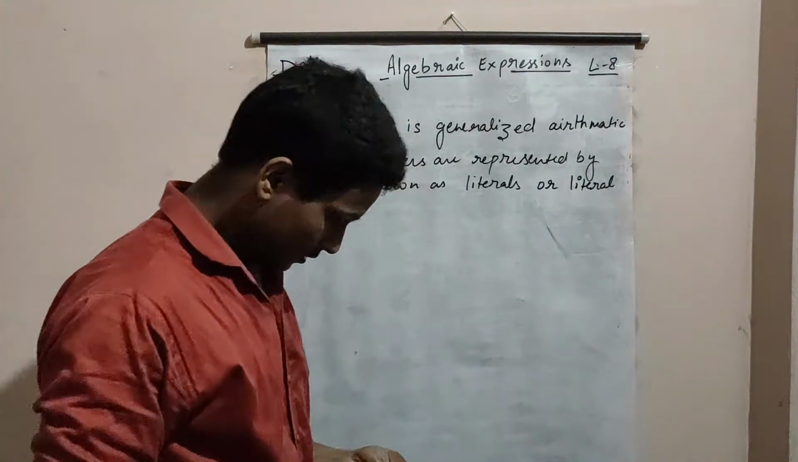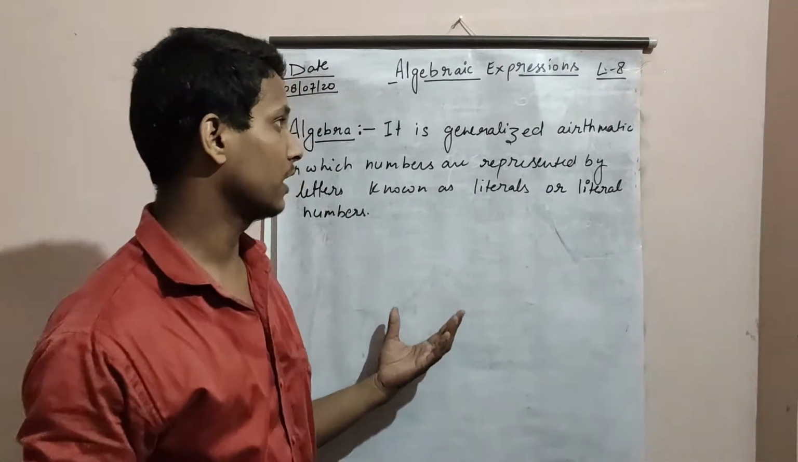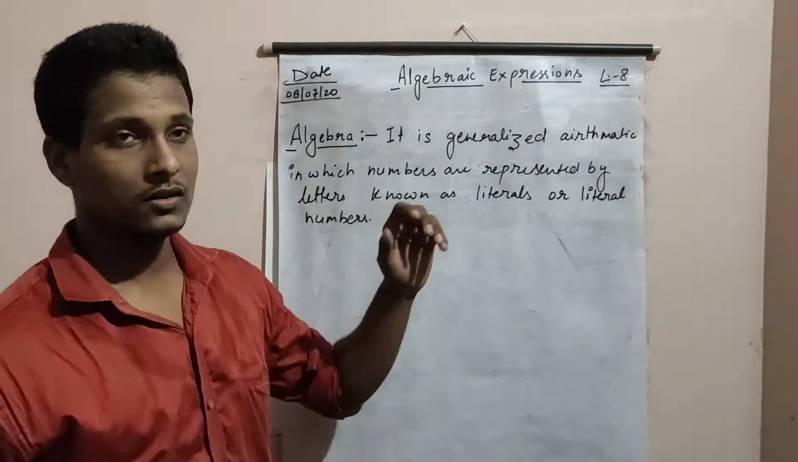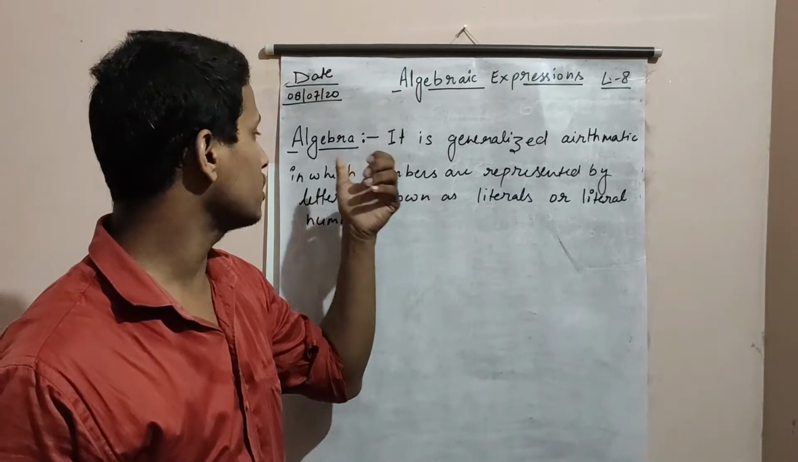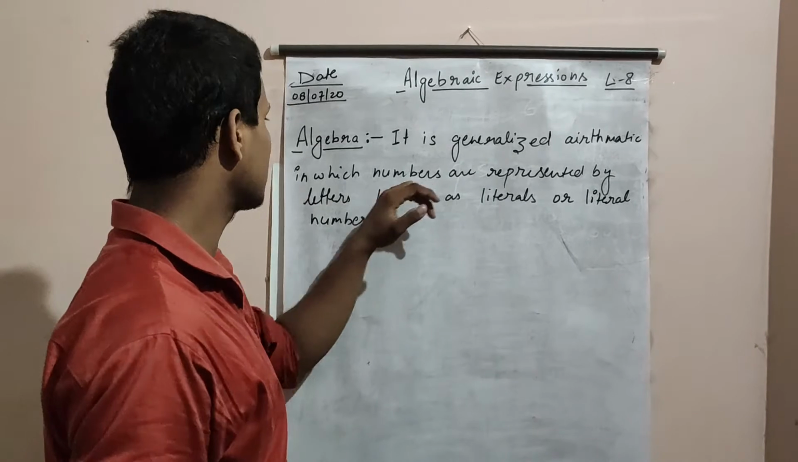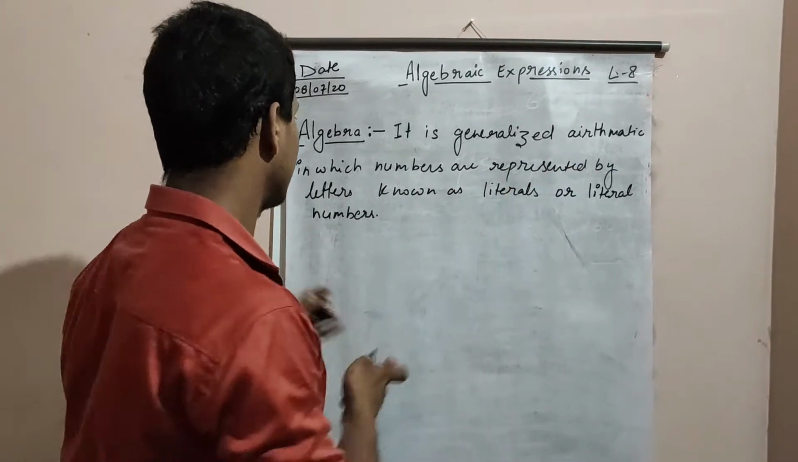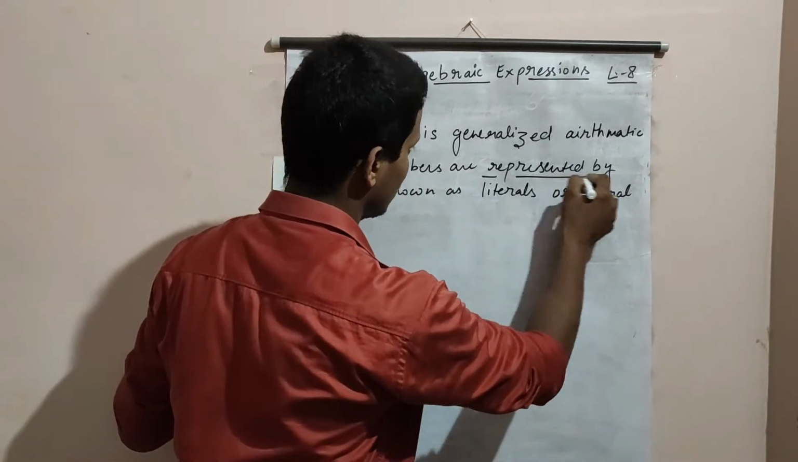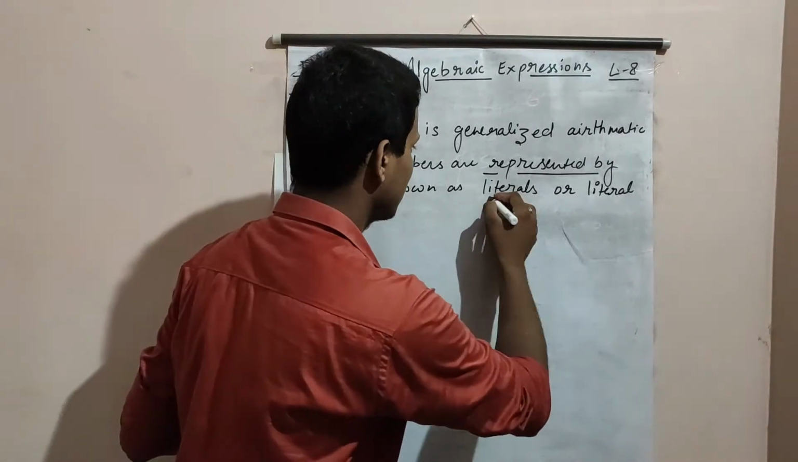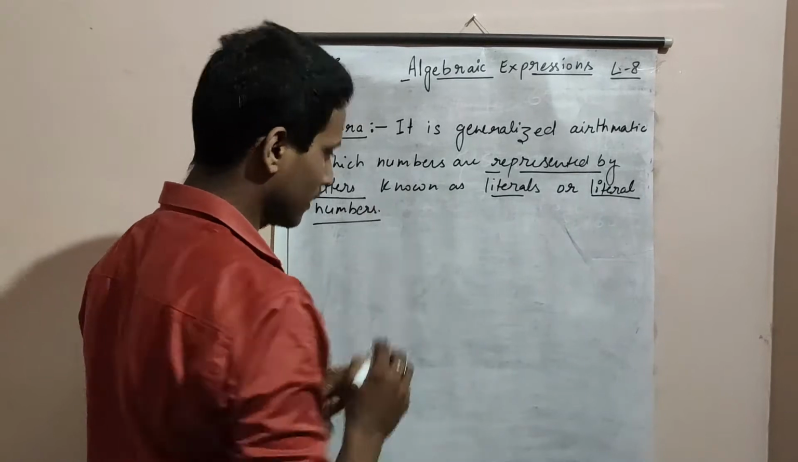Okay, this is a new topic. We don't learn yet. So, what is algebra? First, before algebraic expression, we need to understand what is algebra. It is a generalized arithmetic in which numbers are represented by letters. Focus on this. Represented by letters, known as literals or literal numbers, we can say.